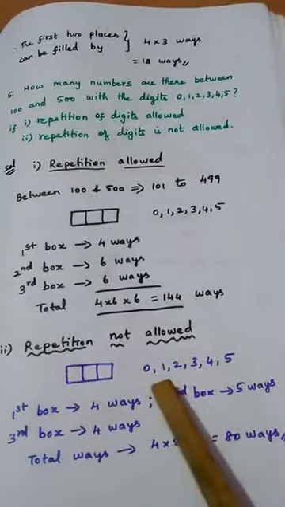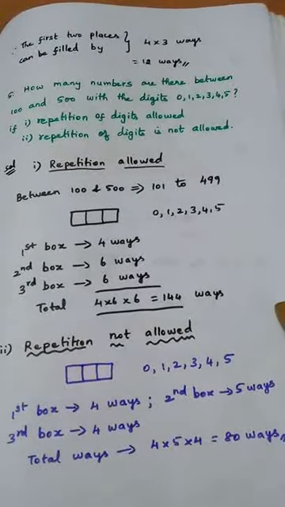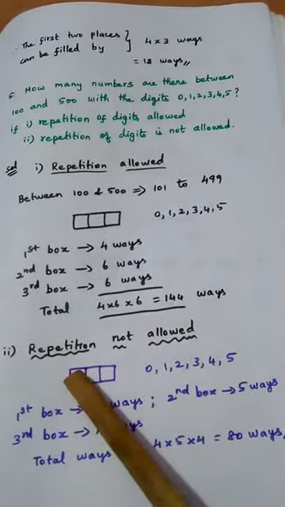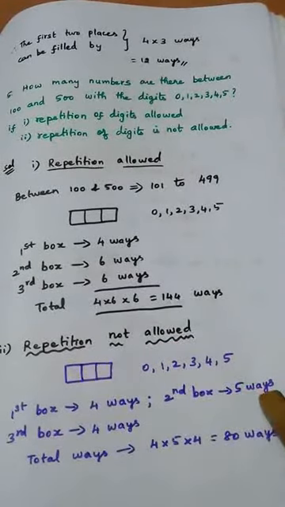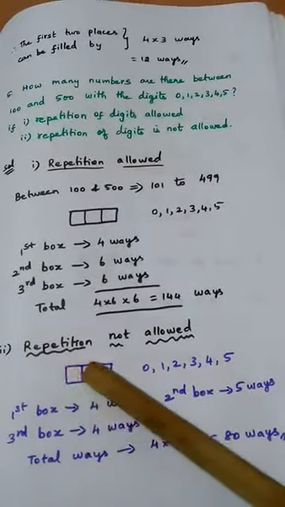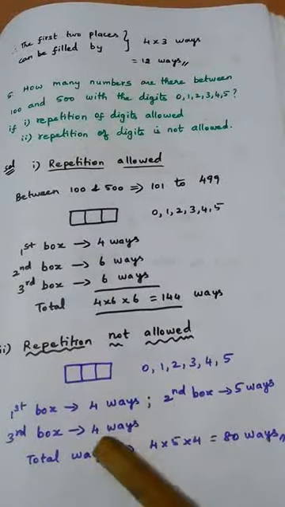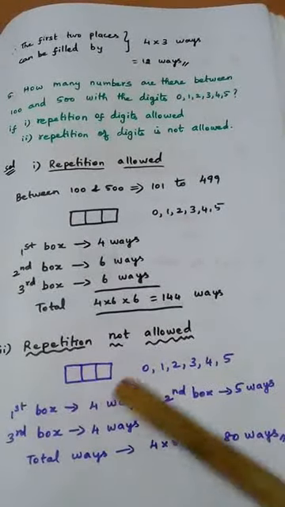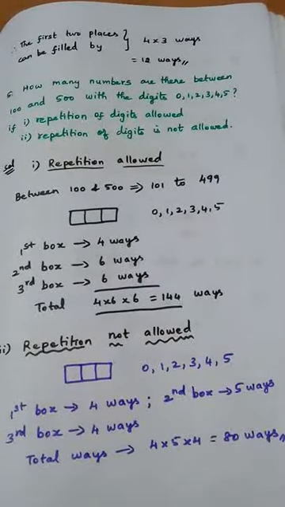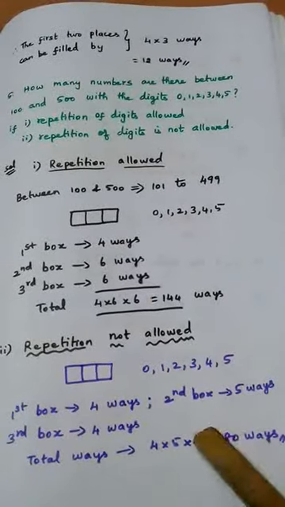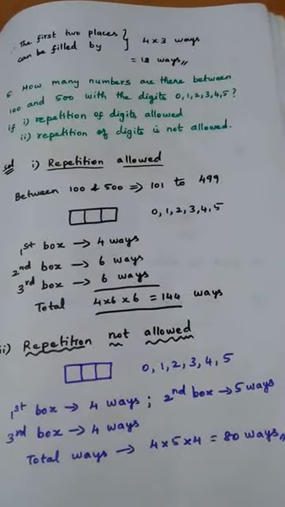Try to understand. How many numbers can I use in the second box? 5 numbers. Apart from the first box number, the remaining 5 can be used in the second box. So 5 ways. Since I have used 2 numbers, the third box can be filled by the remaining 4 numbers. So total number of ways is 4 into 5 into 4. So 80 ways are there. So 80 numbers are available here, and here 144 numbers are available between 101 to 499. Moving on to the next sum.